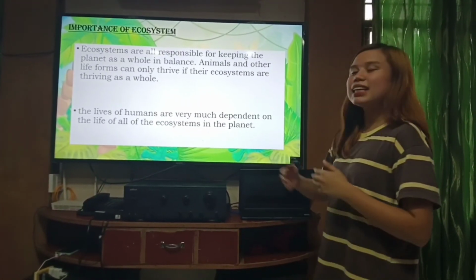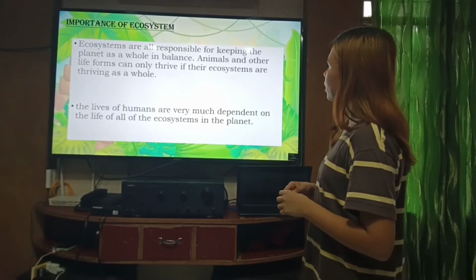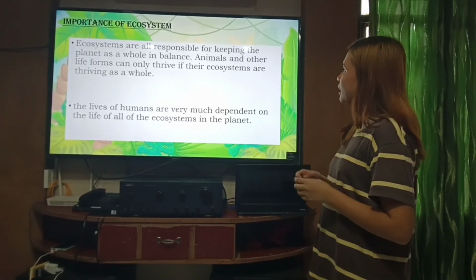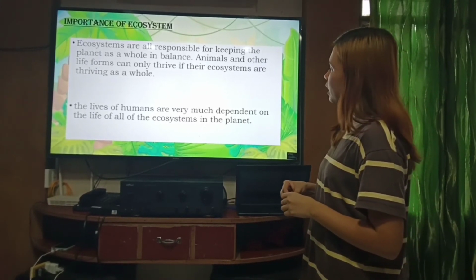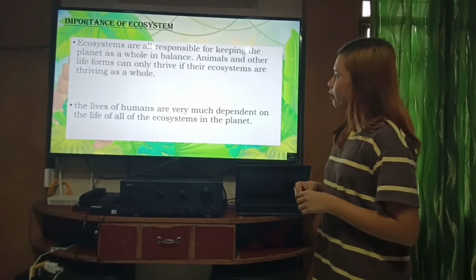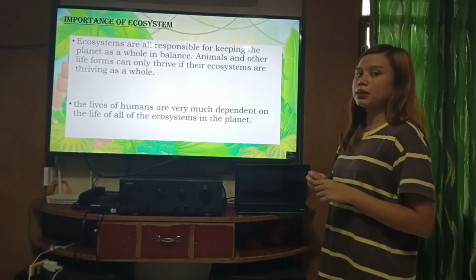So, what is the importance of ecosystems? First, ecosystems are responsible for keeping the planet as a whole in balance. Animals and other life forms can also thrive if their ecosystems are thriving as a whole. The lives of humans are very much dependent on the life of all the ecosystems in the planet.